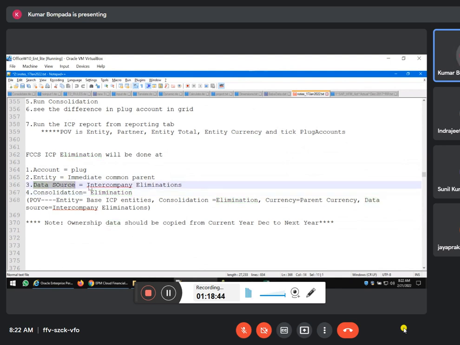Here you have to always see the values in intercompany eliminations. To avoid the confusion, I have given the POV also: entity, base IP entities, consolidation, elimination, currency, parent currency, data source, intercompany eliminations.